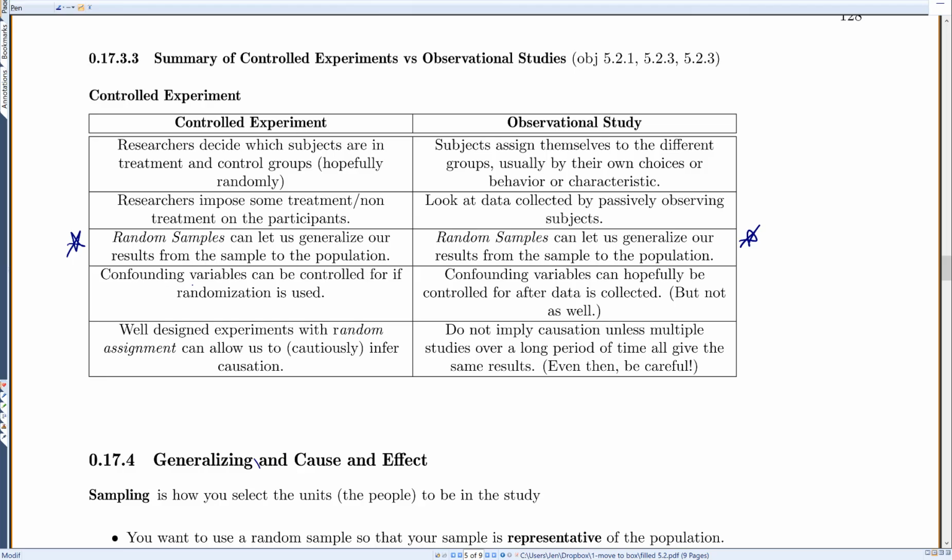Let's see, for a controlled experiment, confounding variables can be controlled for if randomization is used. So we don't have to worry about those confounding variables. But for an observational study, we can maybe control for confounding variables after we collect the data using some techniques, but not very well, and we can't always do that. Well-designed experiments with random assignment can allow us to cautiously infer cause and effect, causation. But for an observational study, do not imply causation unless multiple studies over a long period of time all give the same result. And even then, be careful.